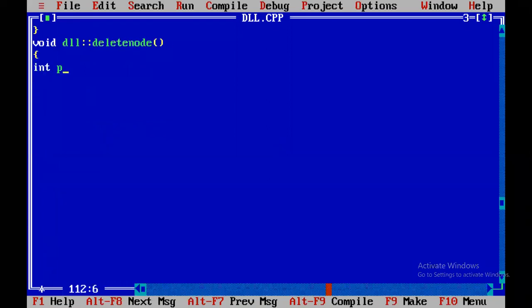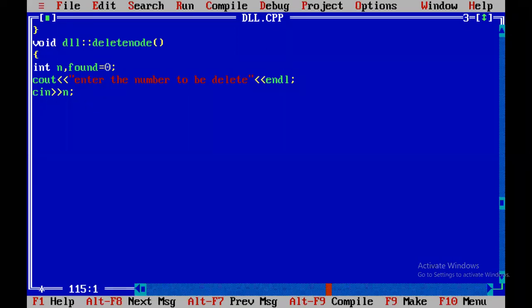Here we declare the number to be deleted, n. Similarly, found equal to 0. First of all, you have to enter the number to be deleted. So cout, enter the number to be deleted, and then cin n.